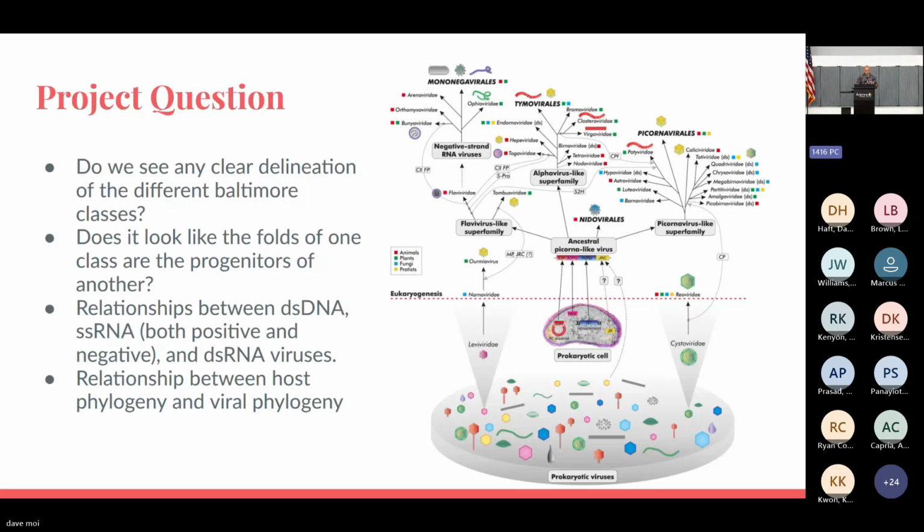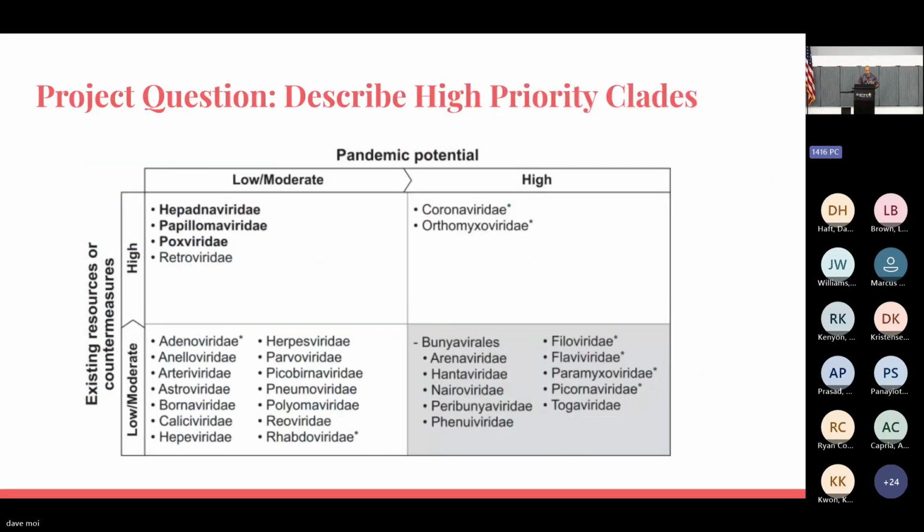So if we use protein structures, we can stretch typical phylogenetics a little bit further, and that's what motivated this project. The fact that viruses evolve extremely fast, using structure kind of calms that down and lets us do phylogenetics a little bit deeper than we usually would. And we have a lot of these open questions. It's also a motivation on the NIH side to describe some clades which have very high pandemic potential. We don't really understand their evolutionary dynamics yet.